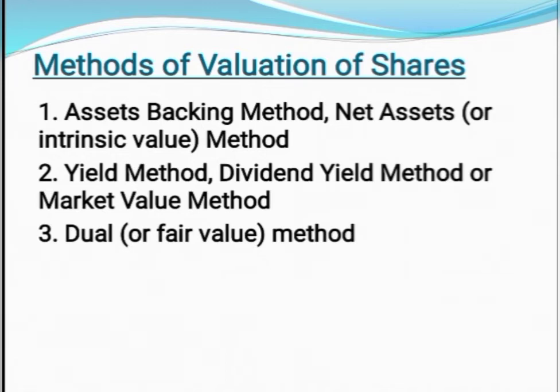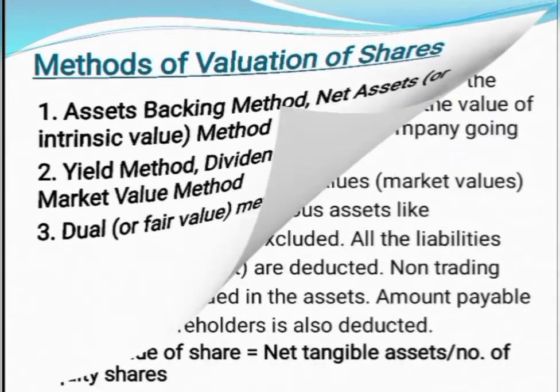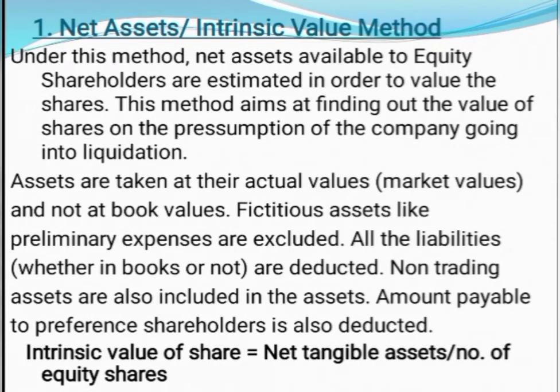How do we calculate the value of shares under the asset backing method, also called net asset method or intrinsic value method? Under this method, we have to calculate the net asset available to the equity shareholders in order to calculate the value of a share.